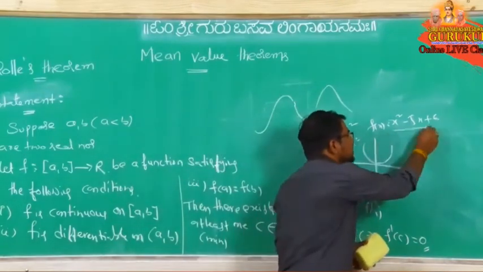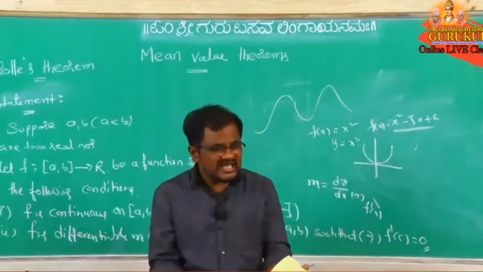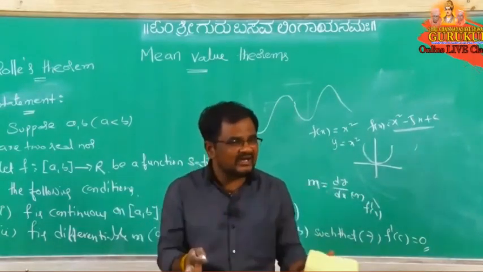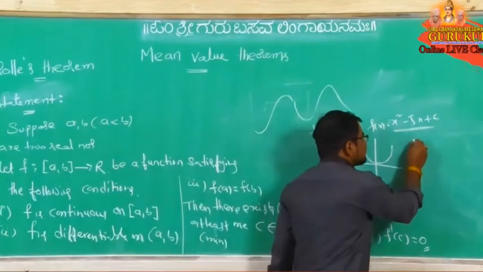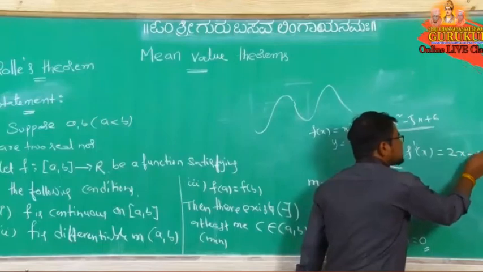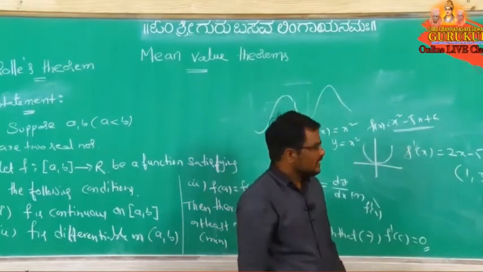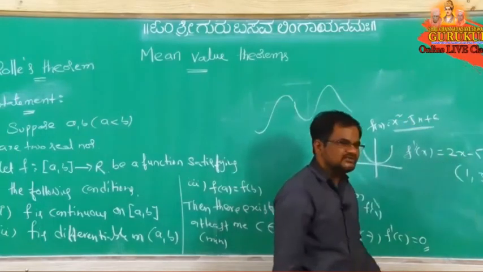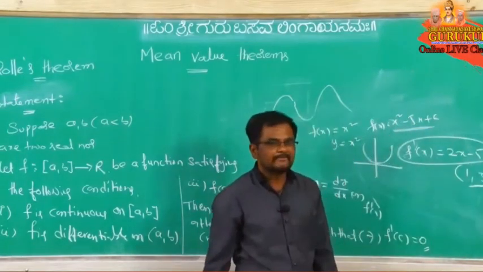Otherwise, every polynomial is continuous. Means if derivative exists at that point or in that interval, then that function is called differentiable. Means f dash of x equal to what? 2x minus 5. Interval they gave suppose 1 comma 3. So f dash x equal to 2x minus 5. So in this interval f dash x exists or not?